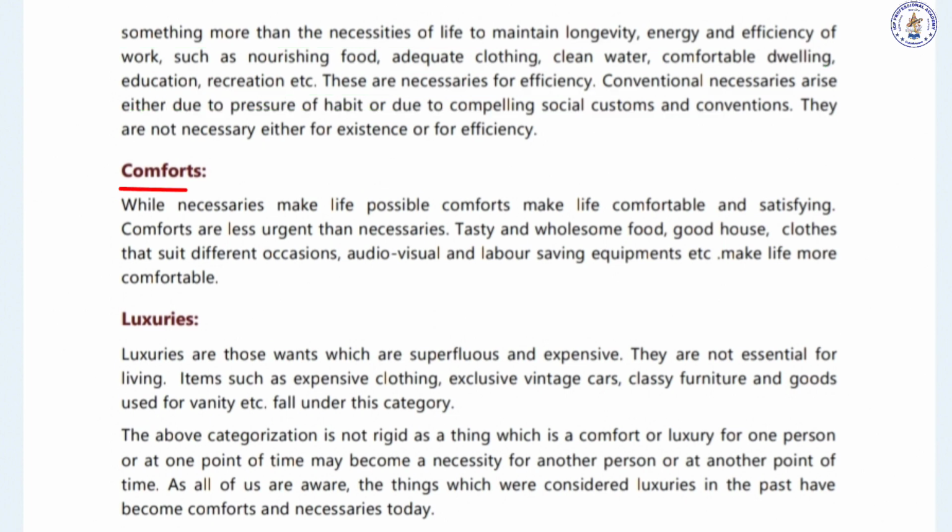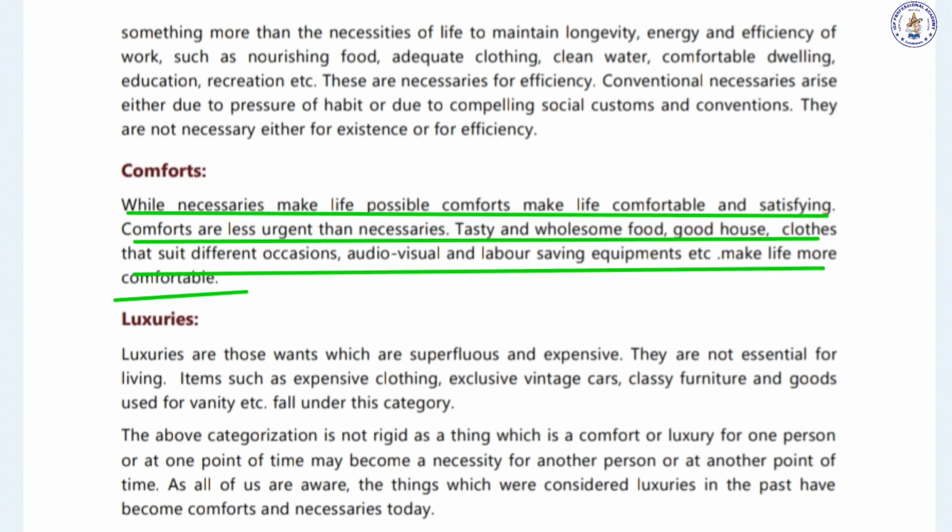Next type is comforts. What are comforts? Beyond the necessary goods, certain items may not be very urgent or inevitable, not needed for existence, but for a better living. Like a home is enough for living, but a villa is a luxury sort of. He likes it for his comfort.